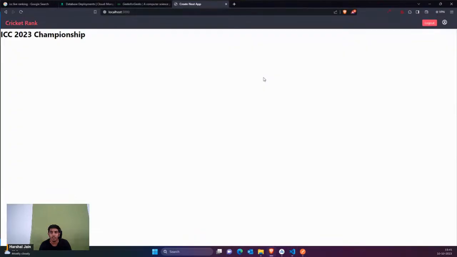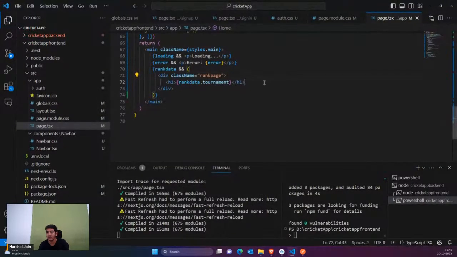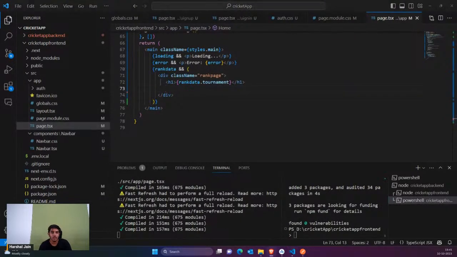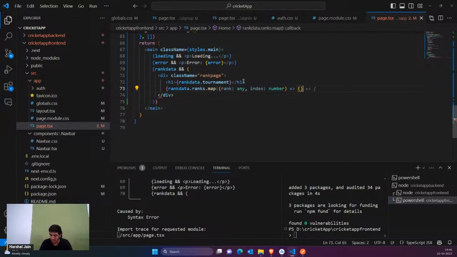So let's see how it looks. You can see I'm getting the tournament. If I reload, you can see I'm getting the tournament. That means it's fine. Now after this, guys, we are also going to have some divisions of ranks. For example, right now I only have two countries, India and Australia. So I'm just going to get those countries' ranks. I'm just saying get the ranks.